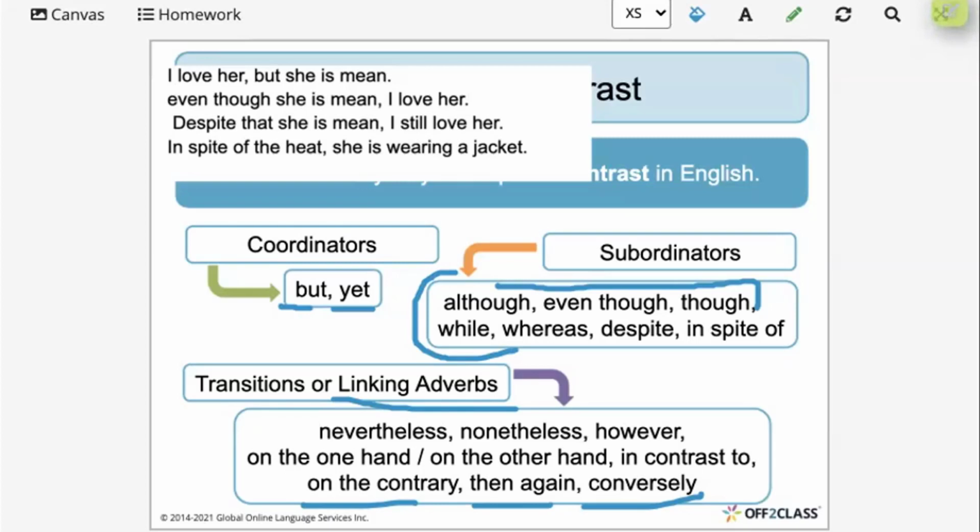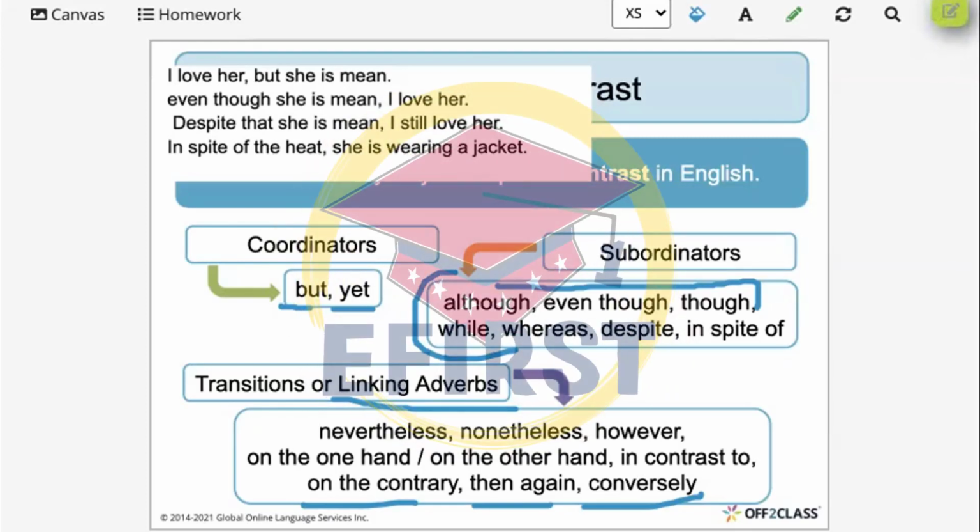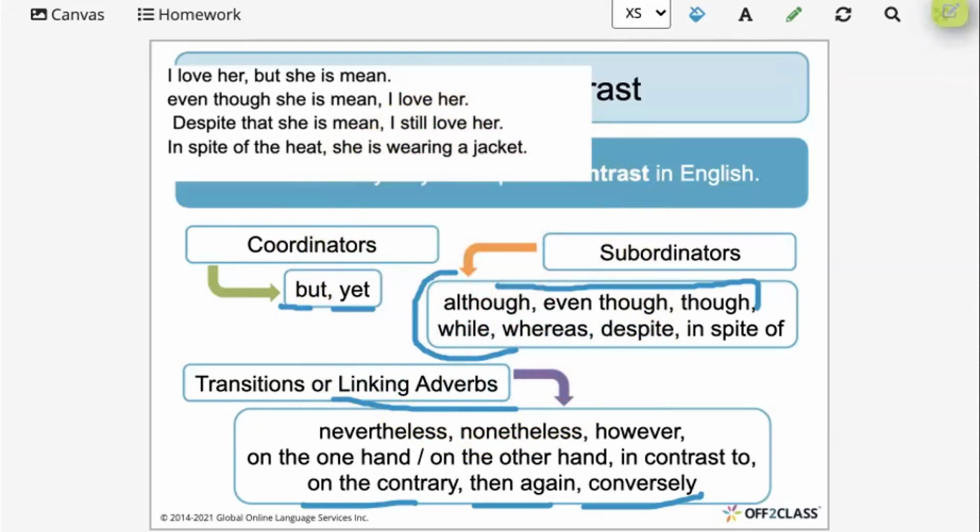For example, Raja is a very quiet person. On the other hand, Dima is not very quiet. See, the opposite. Another one. I have 2 siblings. They spend a lot of time at home. However, I don't get to see them a lot. So they're always at home, but I don't see them. Look, I used but, the same thing as however. On the other hand, nevertheless, the same thing. It goes on and on.